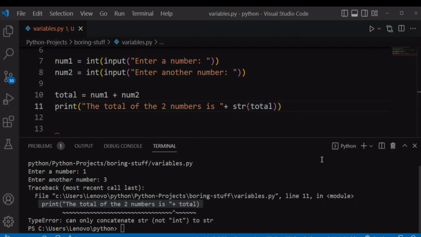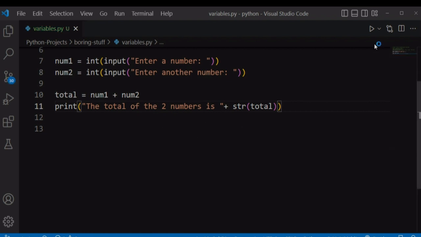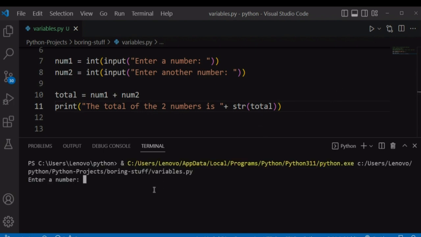Now if we run our file again, it's giving us an error. Oh yeah, it's okay. So if you run our file again, we enter a number 1, enter another number, maybe 3. Now it has printed that the total of our two numbers is 4, and that's what we wanted.